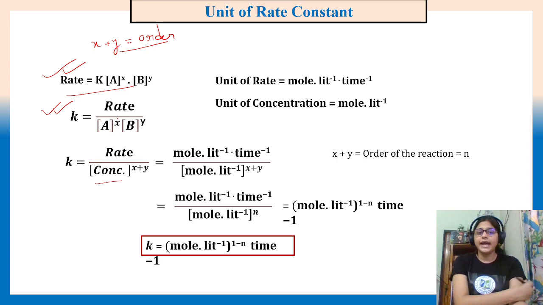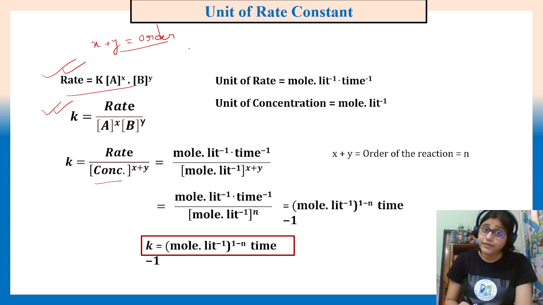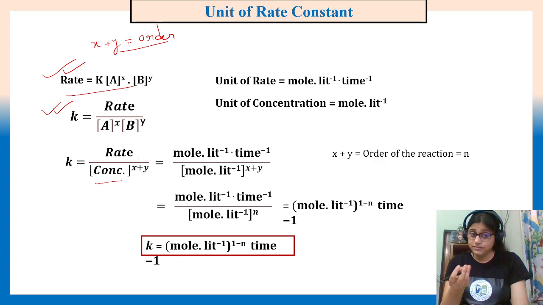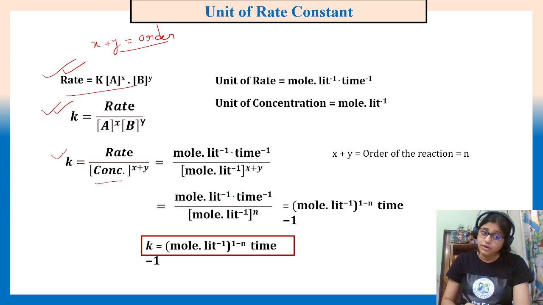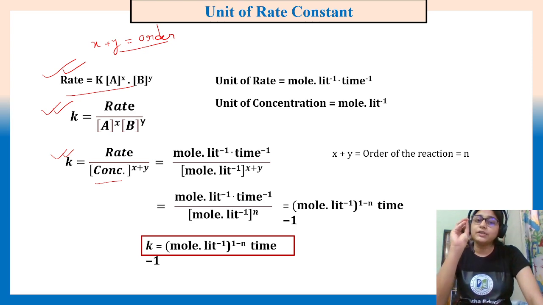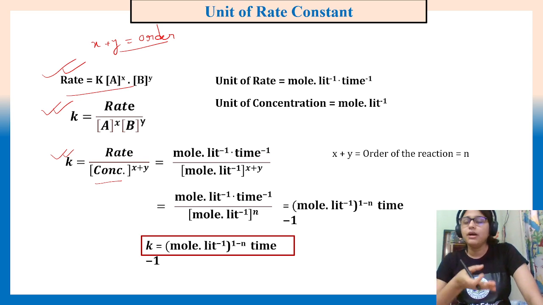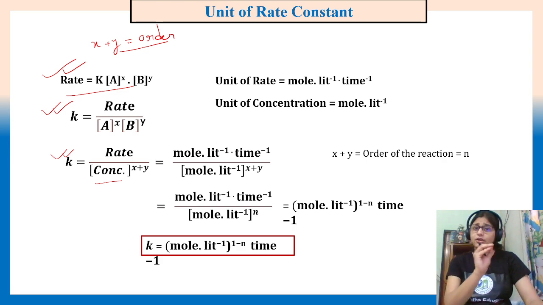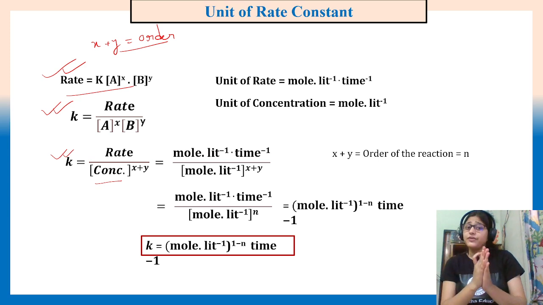So we can say that the unit of rate constant will depend on the order of the reaction. This is very important. It is not that for every reaction the rate constant unit is the same. The constant value can be defined, it is fine, but for every quantity we have previously read, we got a specific unit, like for concentration, volume, energy, everything has a specific unit.